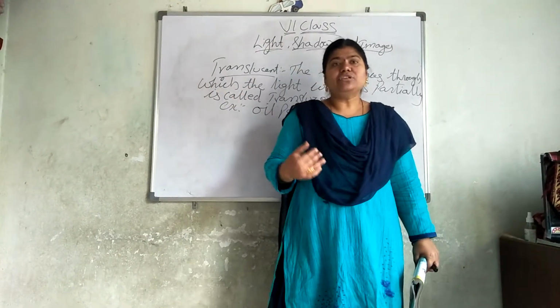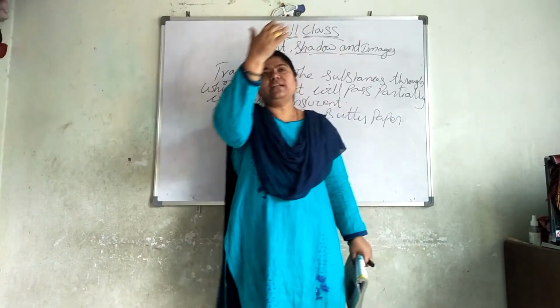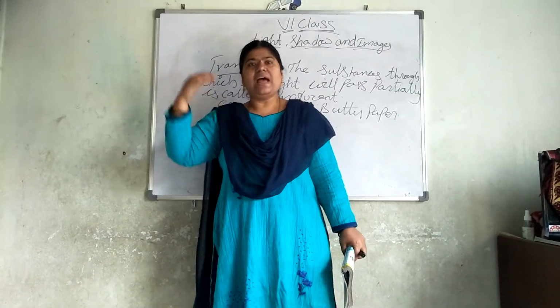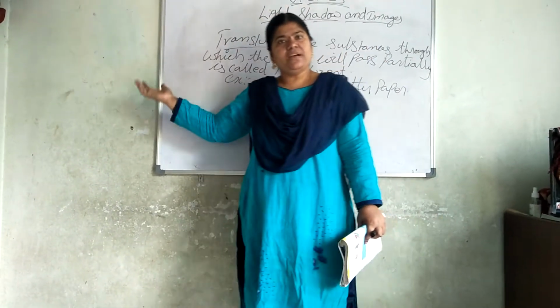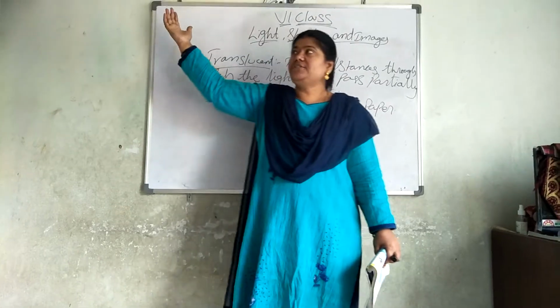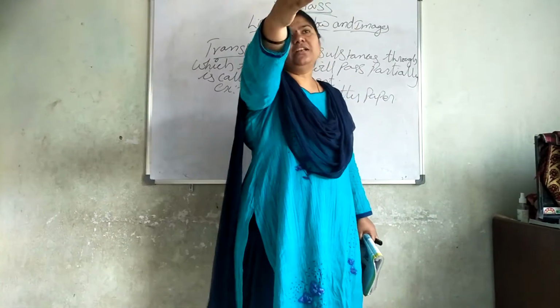Morning and evening, our shadow will be very long. Why? Because the light rays will fall slantly from the east and from the west. Morning from the east, evening from the west. So, the light rays fall slantly on this particular object and the shadow will look very long.